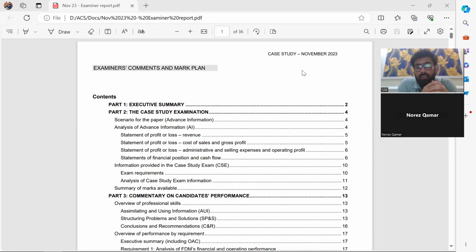That's the last hurdle that you have to clear for your upcoming clarification and getting the title of ACA in your name, right? And then you get eligibility for your membership. So what we did in yesterday's class, we covered the first question of the November 2023 case study and we solved it, right?